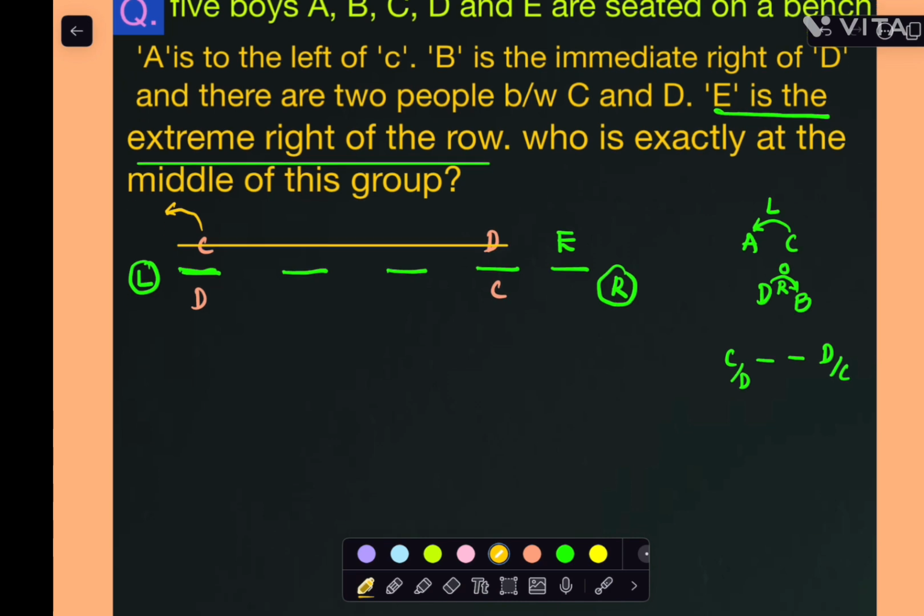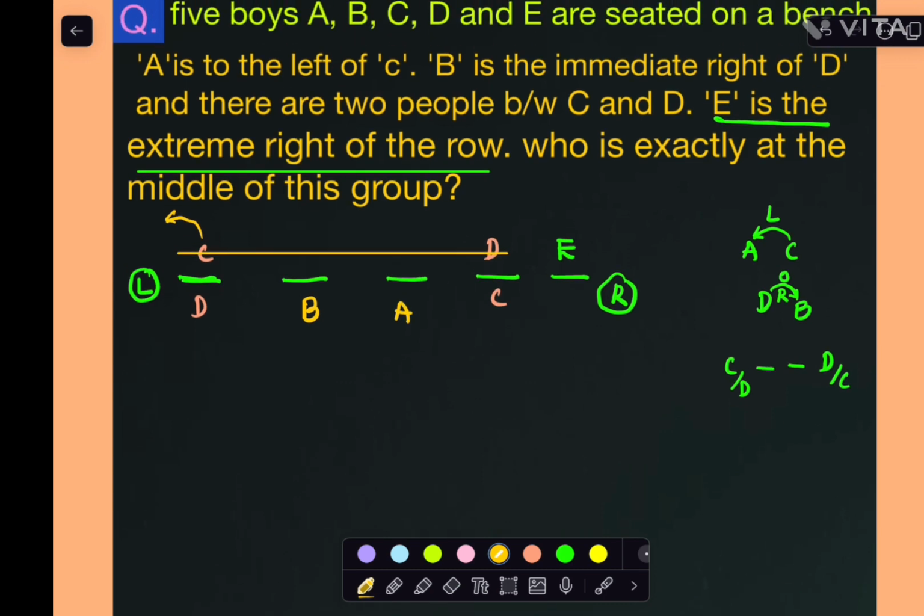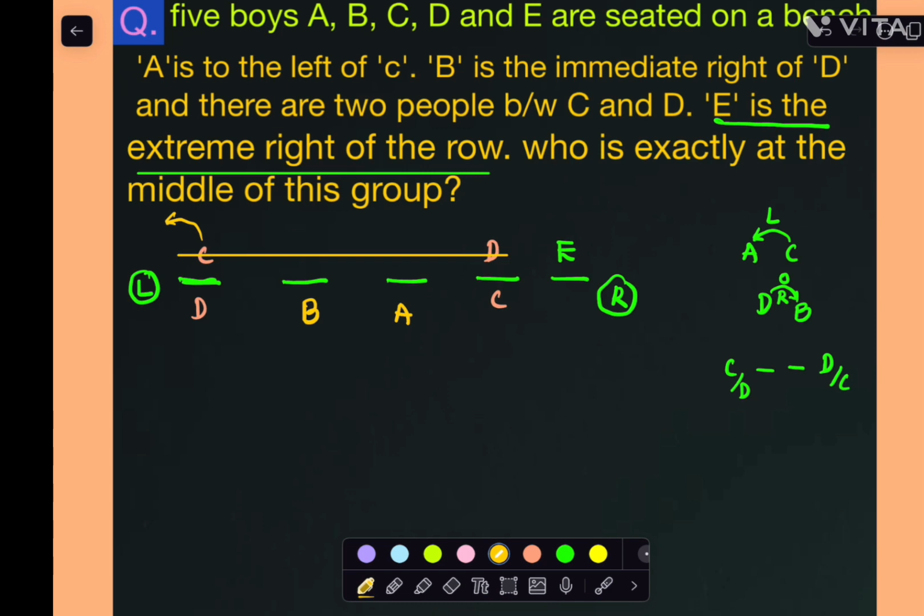Next one we'll see here D and C only. Now we have A is to the left of C, right? And B is the immediate right of D. So I can put B value here, right? And next, A is to the left of C, I can put the A value here, right? Now they are asking who is the middle in this group, right?